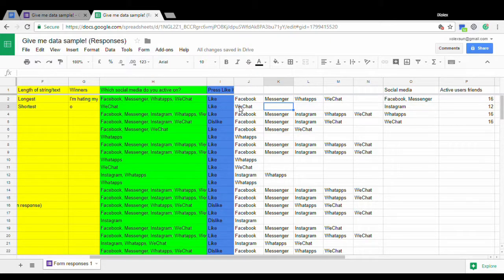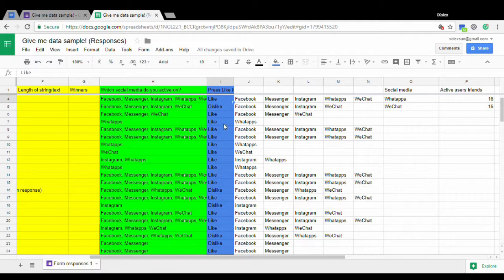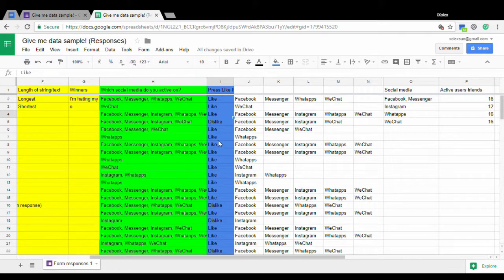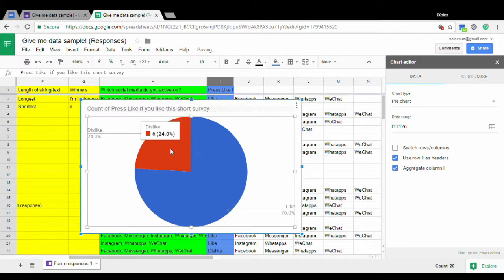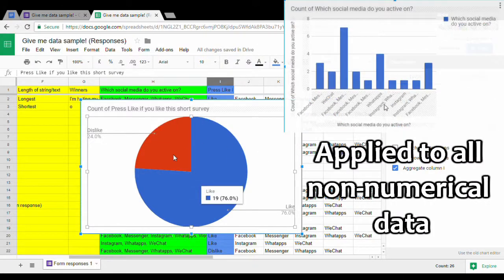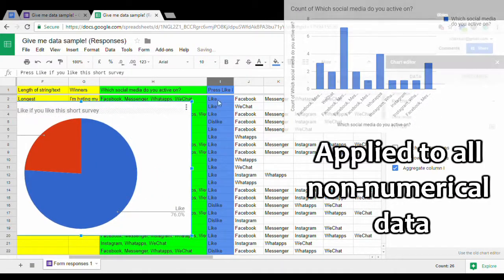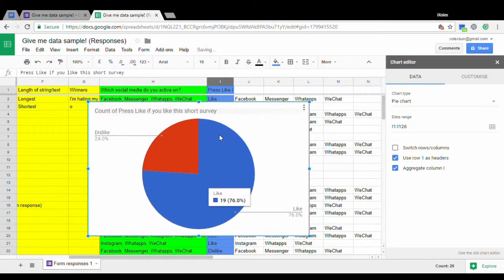Last but not least, press like if you like this short survey. Since this is a bit special from the other ones, since there are only two answers, like or dislike, you can just highlight all of this and go to insert chart. What it will do is help you count how many dislike and like are there in the data range. Nice, isn't it?